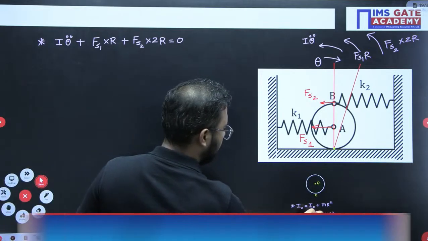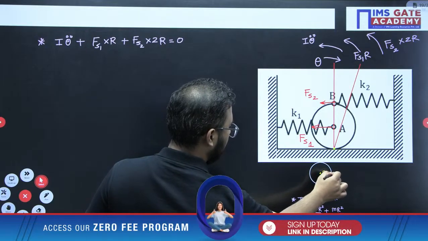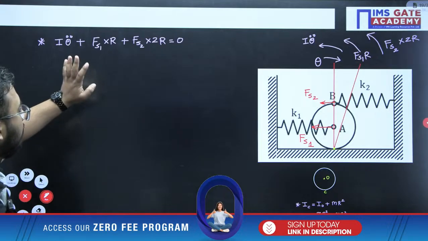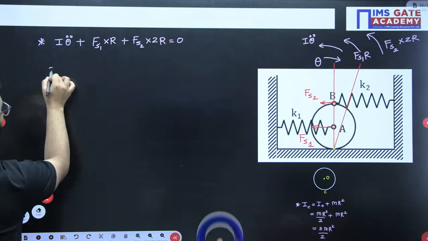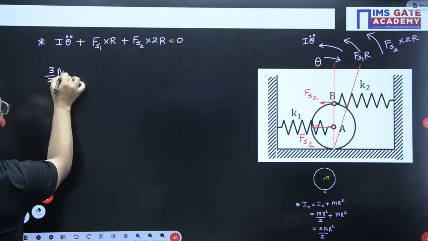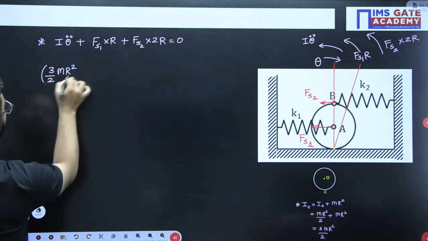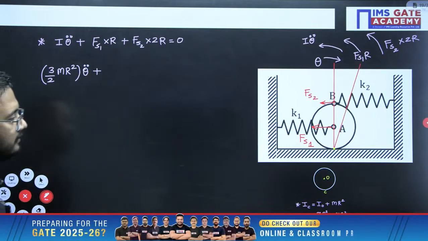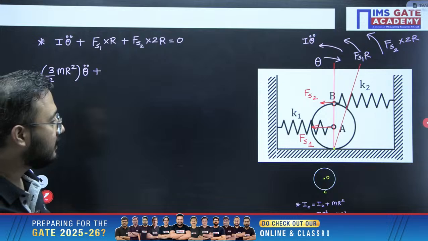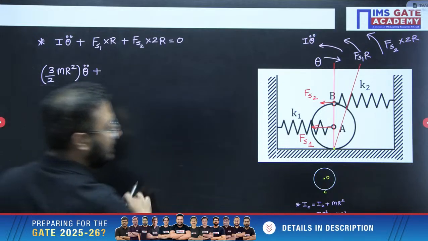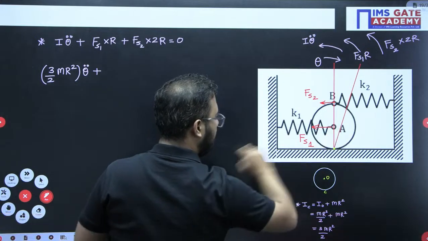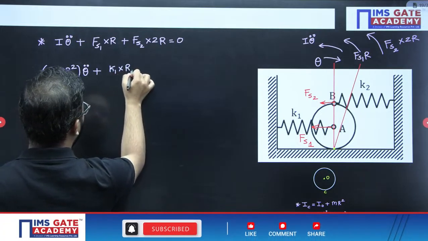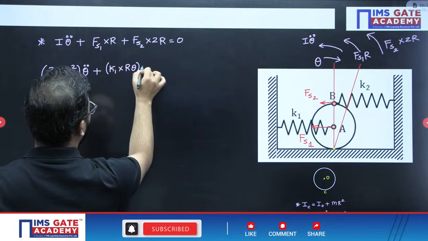So let us keep it here. Now, this value is 3 by 2 mr square. Fs1, what is Fs1? Please understand. Fs1 is K multiplied by this much, r theta. K1 into r theta into r.